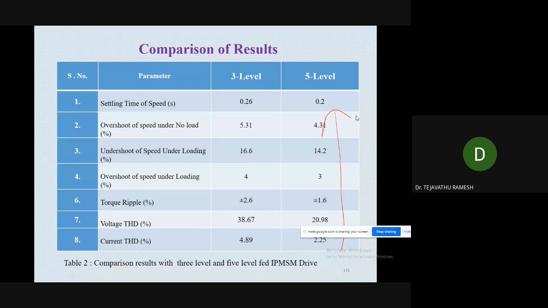Up to how many levels, there may be a question from the audience also, but I am clarifying here only. Up to how many levels can we go? If you go more than 5 level, then you will get the problem of identifying the voltage vectors. So it will be very difficult to implement more than 5 level inverters for drive applications, though we can still find some papers. This is my suggestion. When we go for higher levels, we will face some difficulty, and with the NPC we will definitely face the difficulty of capacitor unbalancing.